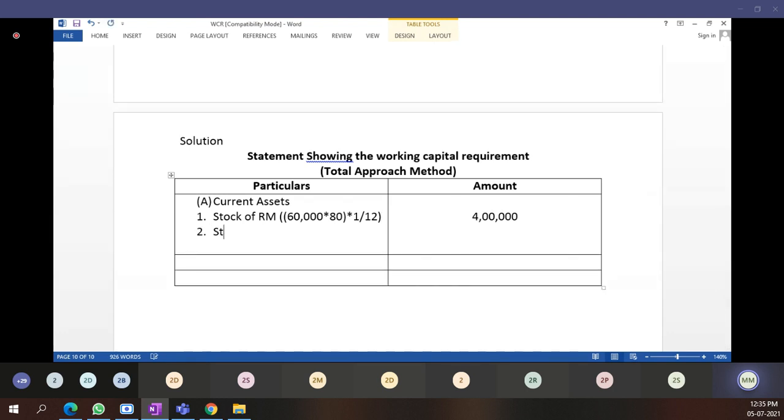Now the point of work in progress. Stock of work in progress. I will write here. I will prepare a working note for this. Just 1 minute.